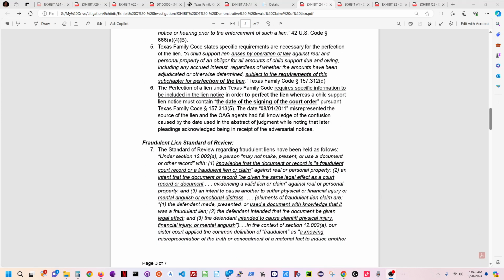Now, for them to have a valid claim of lien, they have to have what's called an abstract of judgment. And that abstract of judgment needs to show specifically the date of the signing of the court order, the court, the case number. You have to be able to find the court order that they're using to support their lien. So where did they get this date? Because there's no court order.